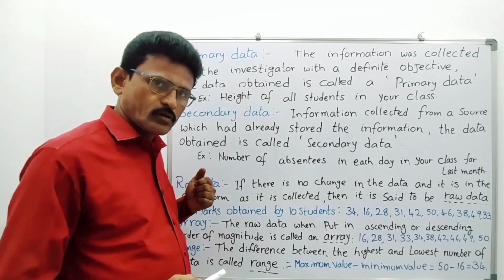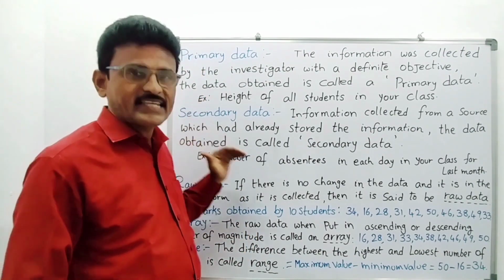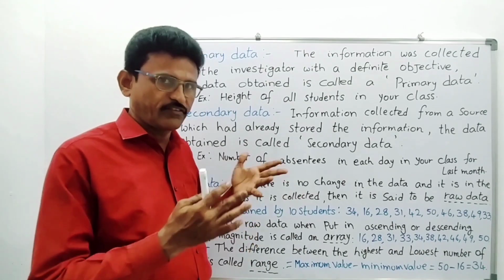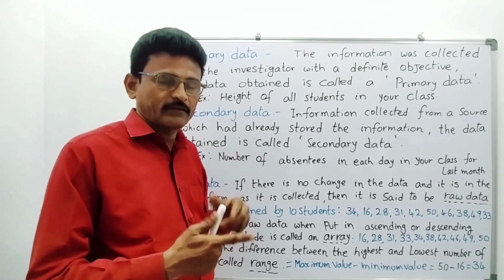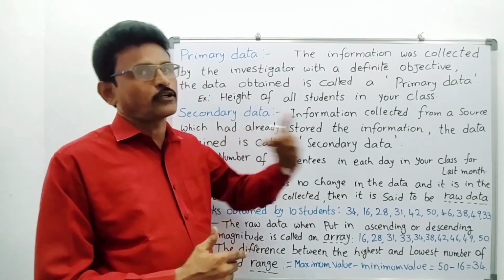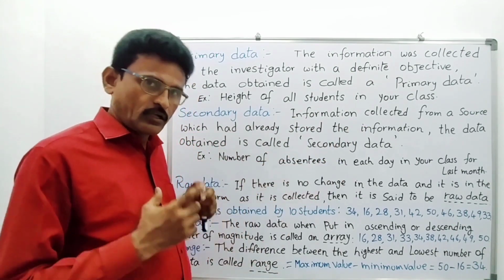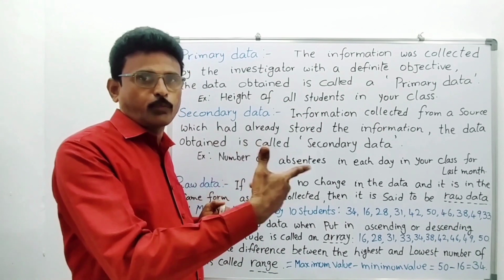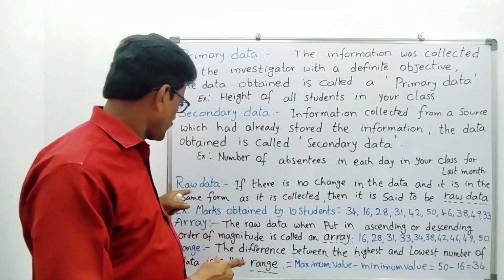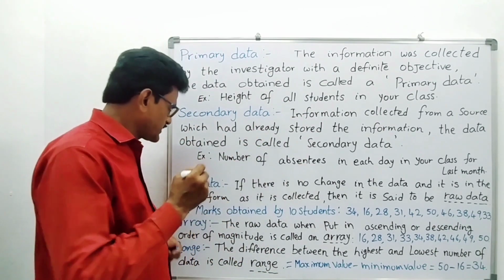Now, raw data. See, primary data and secondary data are two types. That is different. Another classification is grouped data and ungrouped data. Now we are discussing ungrouped data, which is also called raw data. So what is raw data?